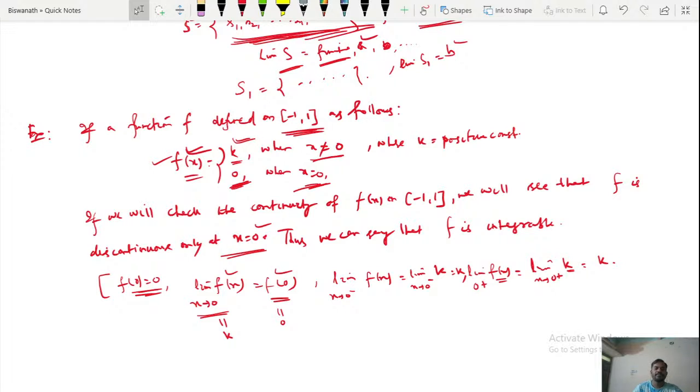That's why this is k, this is 0, and I am saying k is a non-zero constant, so k is not equal to 0. That means 0 is the only point of discontinuity of this function f. Since 0 is the only point of discontinuity, it has a finite number of points of discontinuity. That's why f is integrable.